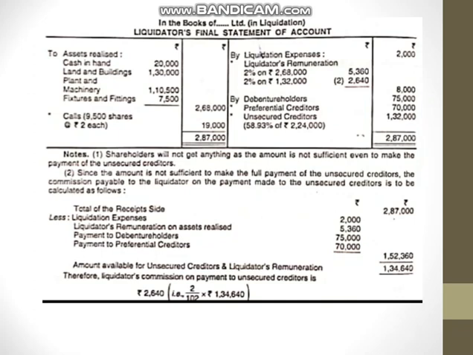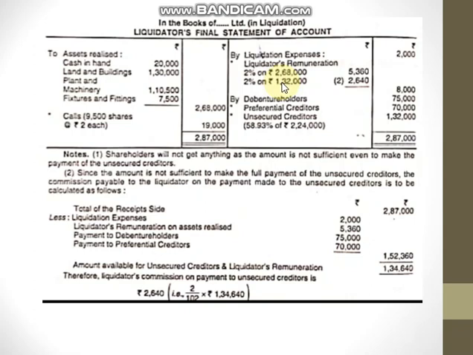Since the amount is not sufficient to make the full payment of the unsecured creditors, the commission payable to the liquidator on the payment made to the unsecured creditors is to be calculated as below. Total receipt side is 2,87,000, and we need to deduct all the amounts. This amount we don't find, so we are going to find this amount.